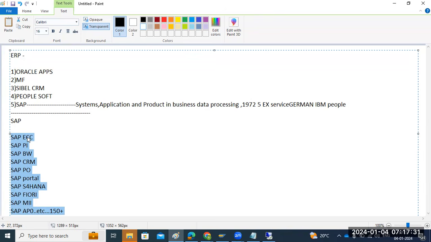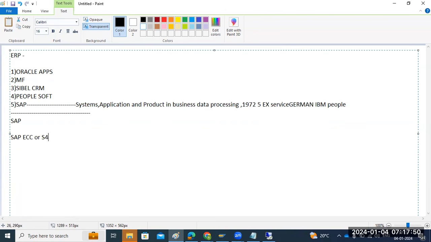So in that, these are the commonly used products like ECC, BW, CRM, PI, Portal, S4HANA systems, Fiori systems. These all are the most used products for every business. For every business, the common products are SAP ECC or S4 HANA systems, then SAP BW or SAP PI or PO systems, then SAP Portal systems, then SAP CRM or SRM systems.